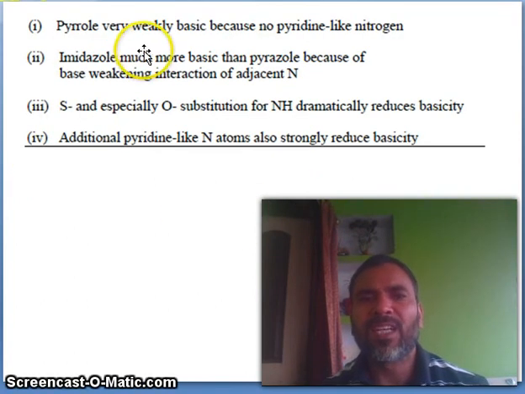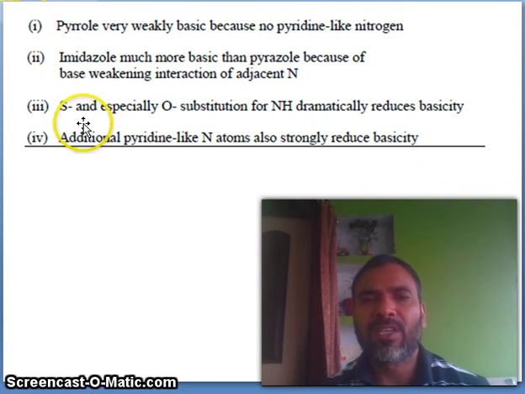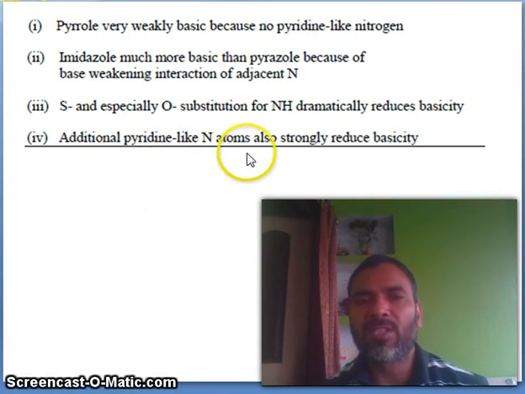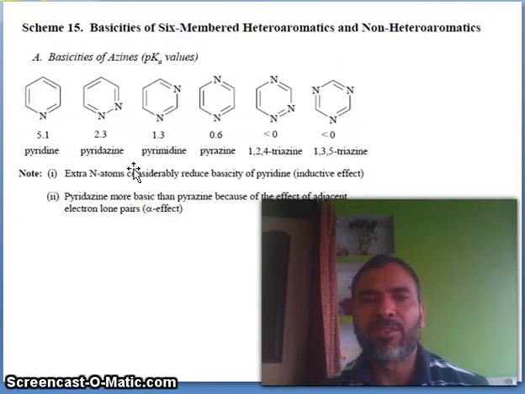So pyrrole is very weakly basic because there is no pyridine-like nitrogen. Imidazole is much more basic than pyrazole because of the base-weakening interaction of the adjacent nitrogen. Sulfur, and especially oxygen, substituted for NH dramatically reduces basicity. An additional pyridine-like nitrogen atom also strongly reduces basicity. This is a very important point for objective exams.